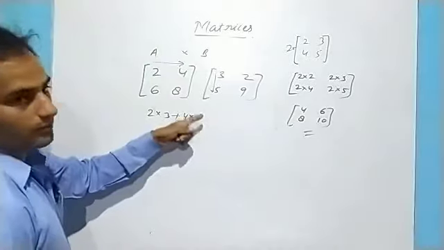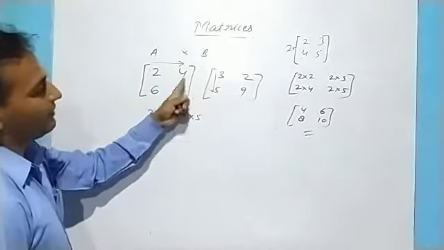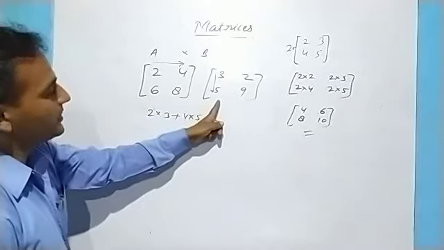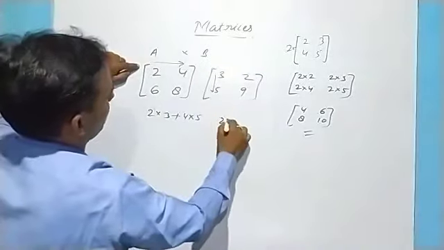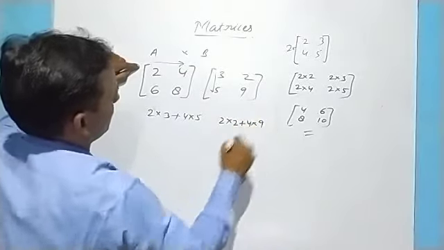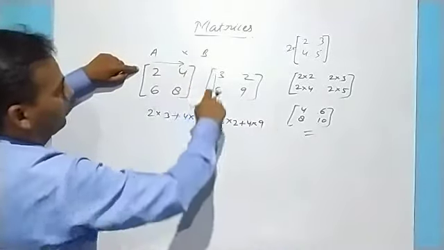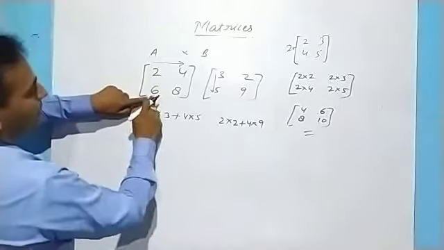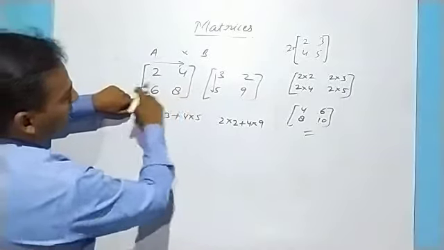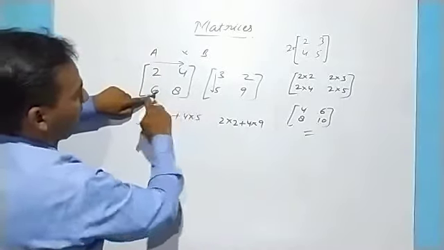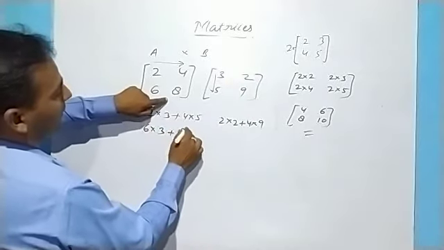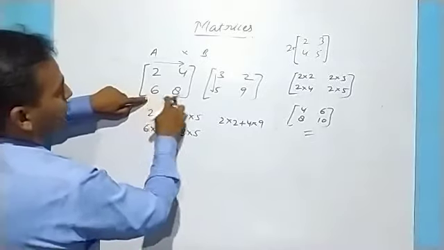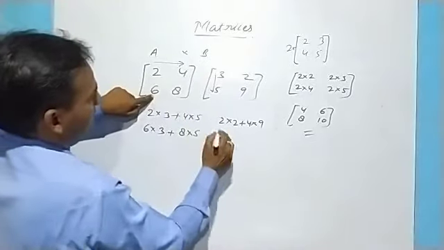Again the first row with the second column: 2 multiplied by 2 plus 4 multiplied by 9. Again the second row, 6 and 8, with the first column: 6 multiplied by 3 plus 8 multiplied by 5. And again 6 multiplied by 2 plus 8 multiplied by 9.